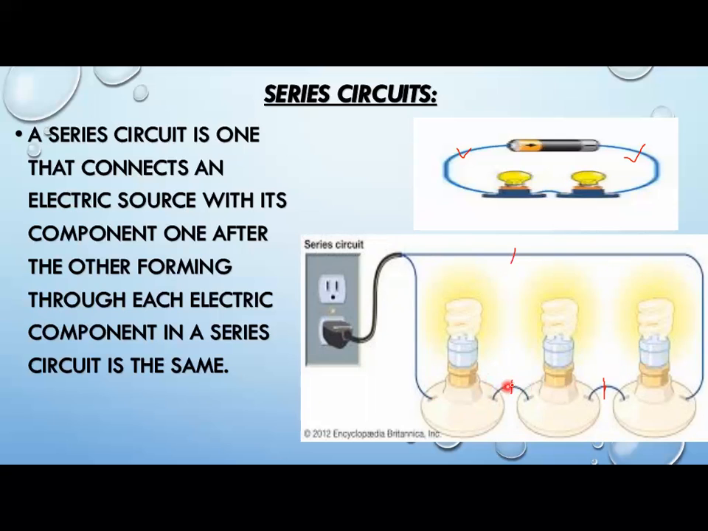Means wherever the break occurs, all the bulbs will stop working. So this is the disadvantage of a series circuit. The advantage is that throughout the circuit the current will remain the same, right? So this is a series circuit.